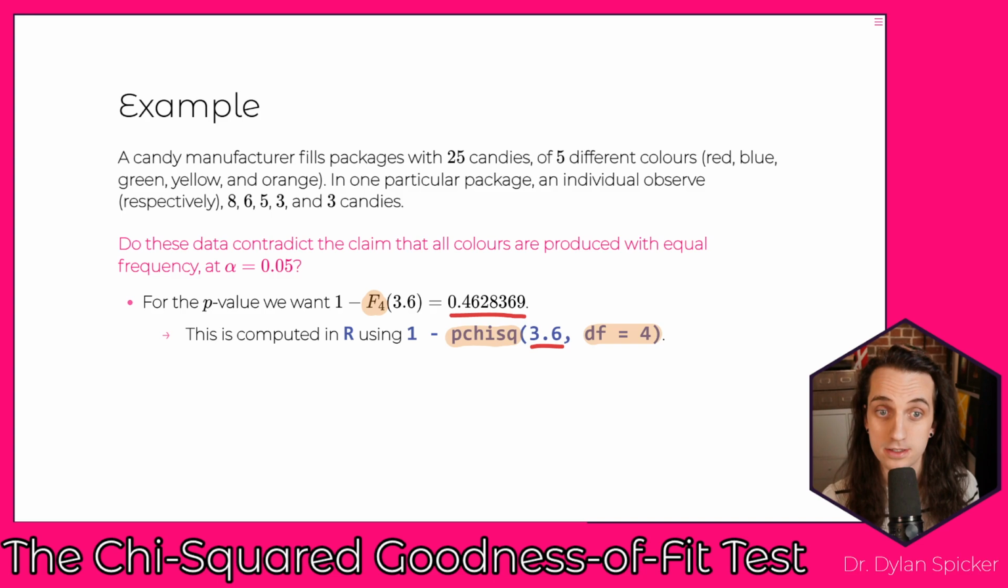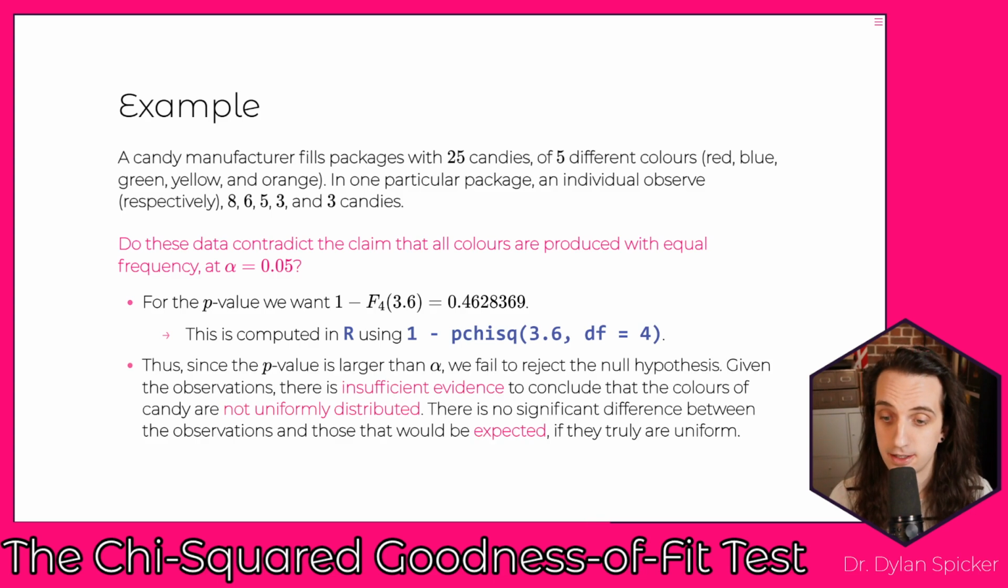Now, because that p-value is sufficiently large, what we can say is that we're going to fail to reject the null hypothesis, right? So the p-value is larger than alpha. We fail to reject the null hypothesis. Given the observations, there is insufficient evidence to conclude that the colors of the candy are not uniformly distributed. So there is no significant difference between the observations and those that would have been expected if it was actually a uniform distribution, right? So here we fail to reject, and as a result, we act as though the uniform distribution is actually fitting the data here.